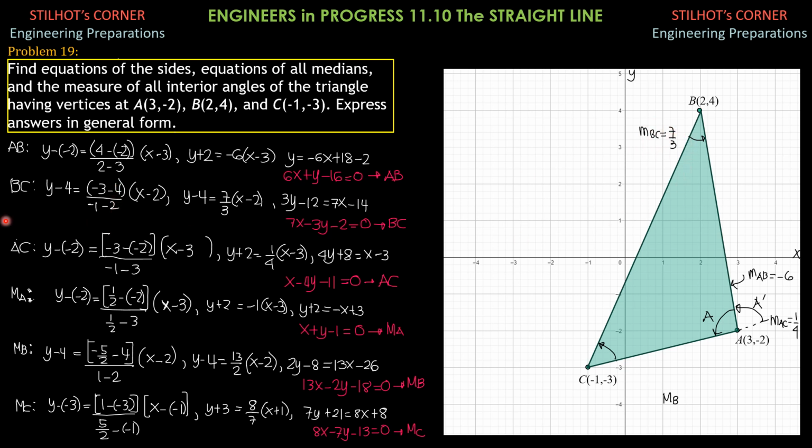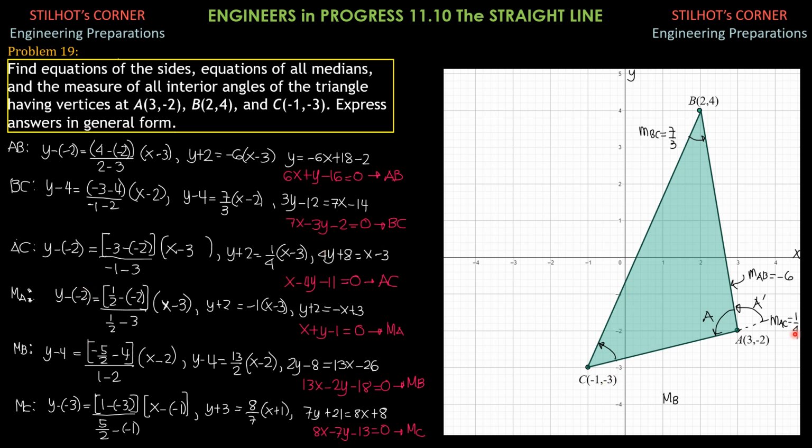That's why the slope of BC is 7/3, times x minus x1, and x1 is 2. So simplifying, y minus 4 equals 7/3 of x minus 2. Multiply everything by 3: 3y minus 12 equals 7x minus 14. So expressing the answer in general form, 7x minus 3y minus 2 equals 0, since 12 minus 14 is minus 2. So that's the equation of side BC.